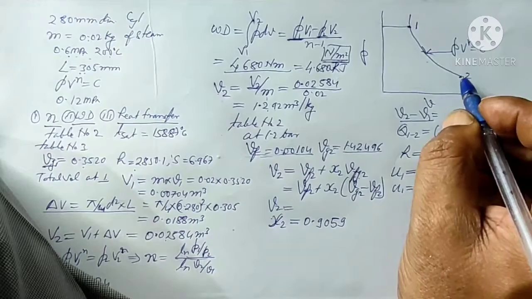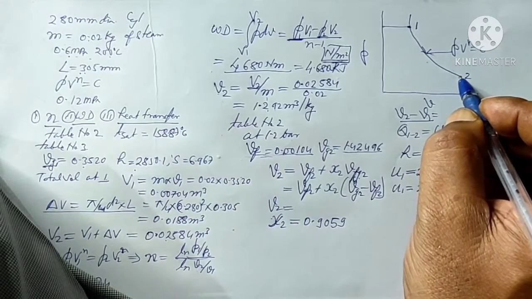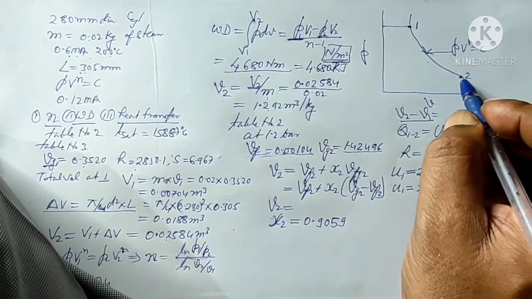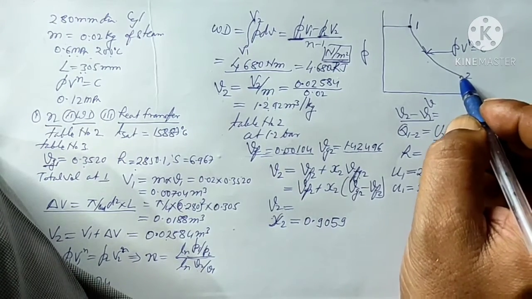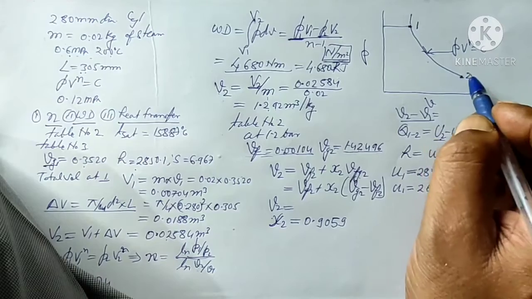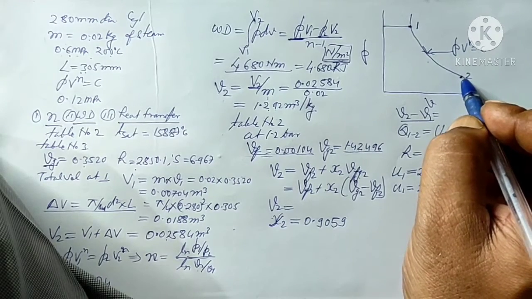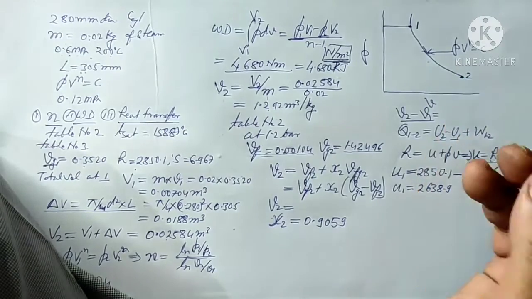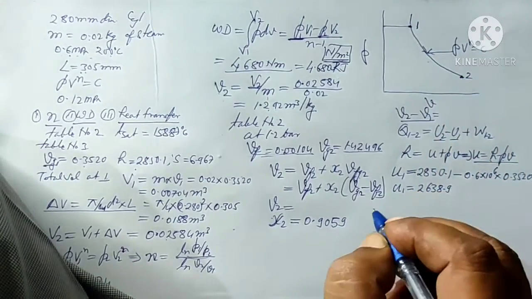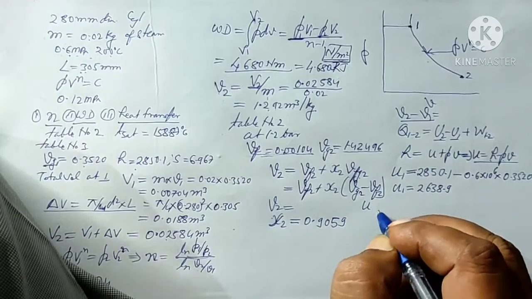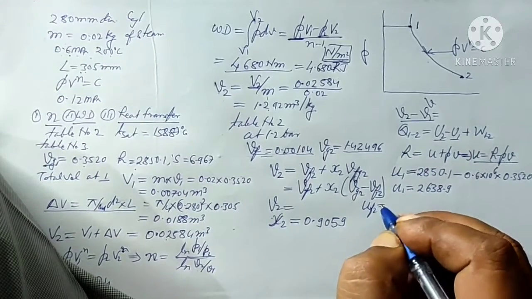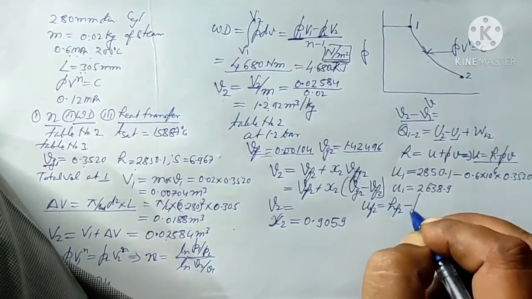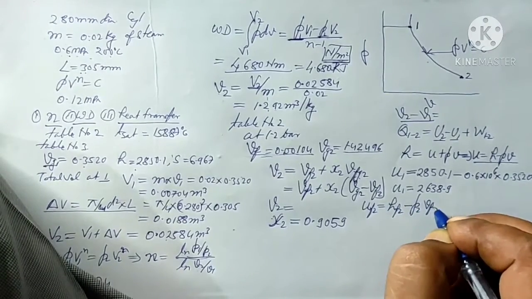Now to find out the value of U2, here it is wet steam. So first we will find out UF2 and then UG2, the internal energy of the liquid at point 2, the internal energy of the dry steam at point 2, and then we will find out the internal energy of the mixture. So first we will find out UF2, that will be equal to HF2 minus P2 into VF2.